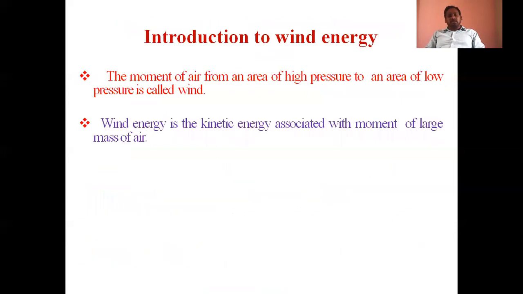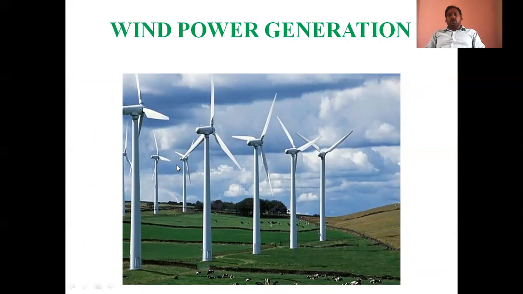Onshore wind power generation means the wind turbines are located on Earth. Offshore means the windmills are located under the water level, under the ocean. That is the basic difference between onshore and offshore. Onshore means they are located at hilly areas or where wind energy is available on earth lands. Offshore means those windmills are located under the ocean or under the sea, under water level.